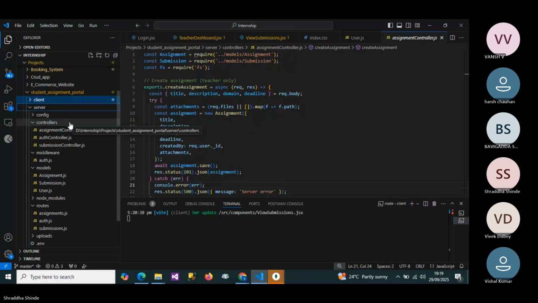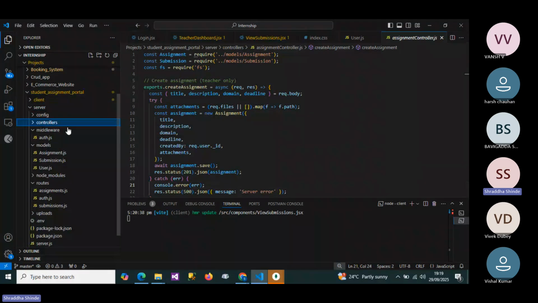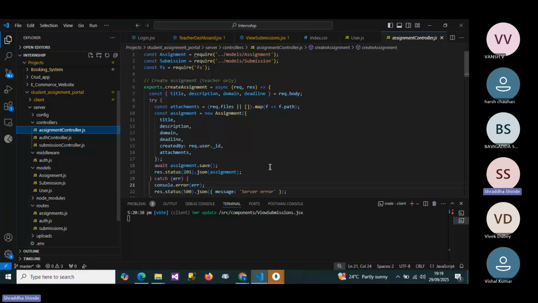Basically, in the controllers, the assignment controller is used for creating the assignment and fetching the assignment details. We can fetch the details like title, description, domains, deadlines, and it is created by the user ID, meaning the teacher's ID.